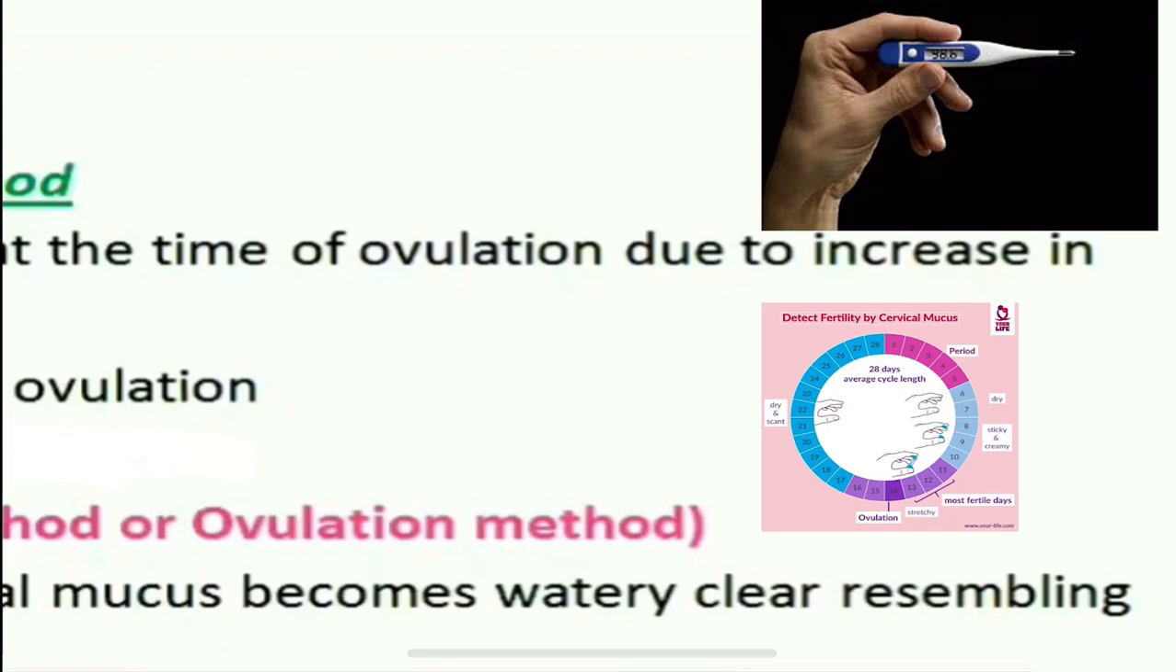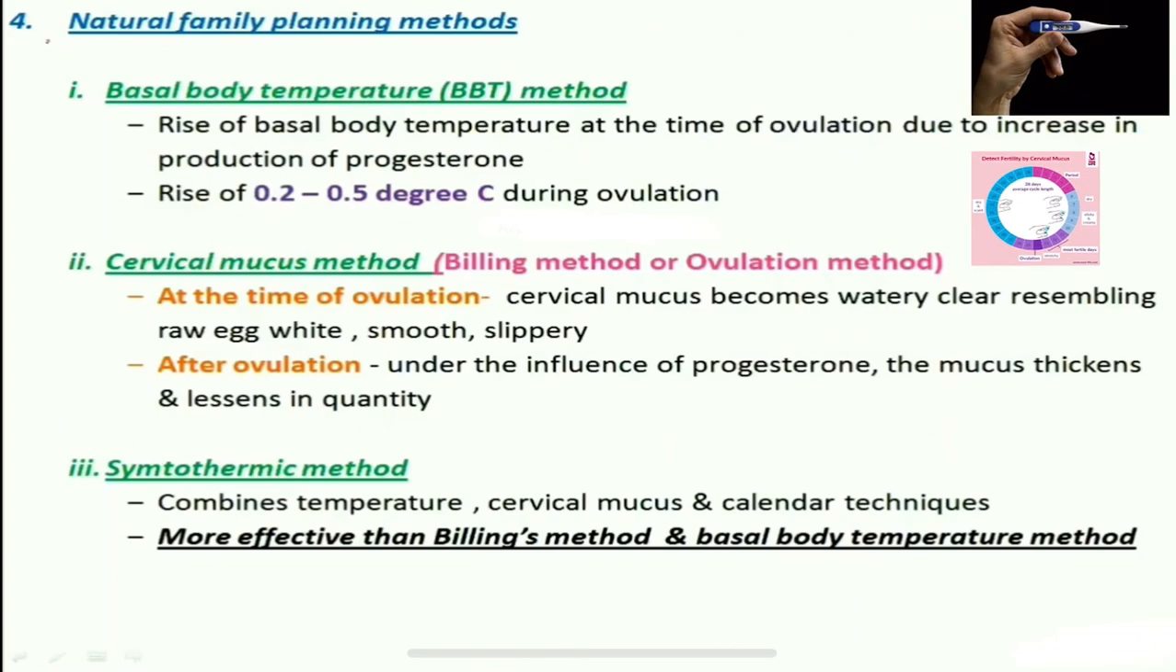At the time of ovulation, the increased production of progesterone occurs, so the temperature rises slightly, by 0.2 to 0.5 degrees Celsius. So we see here that the rise of the basal body temperature at the time of ovulation is due to progesterone. When no ovulation occurs, the basal body temperature does not rise.